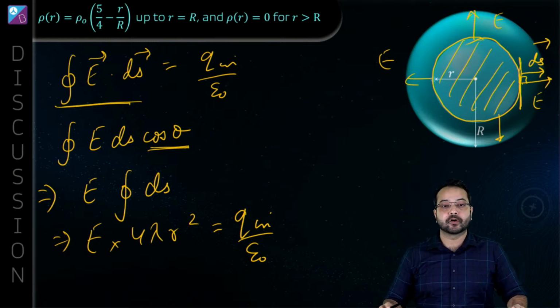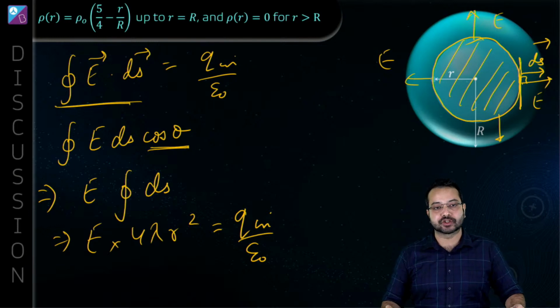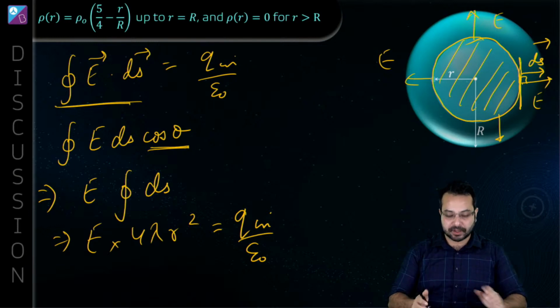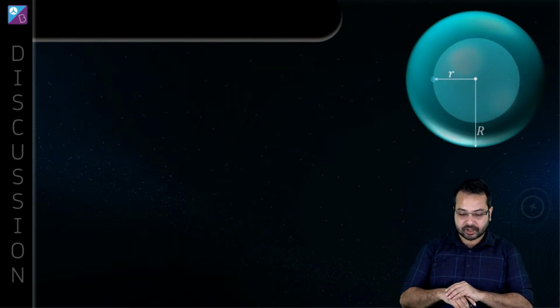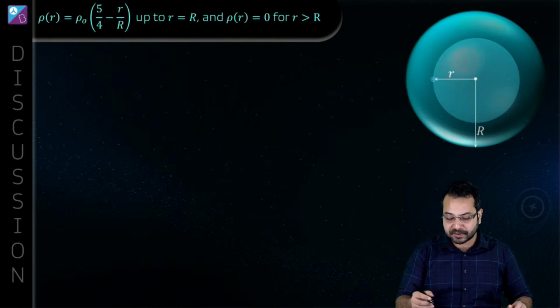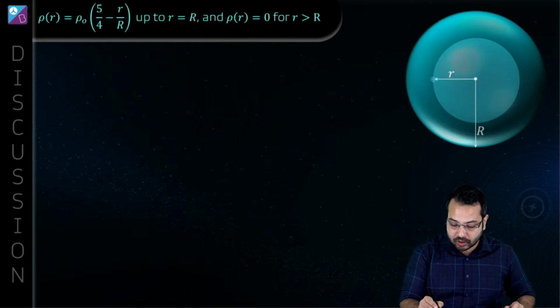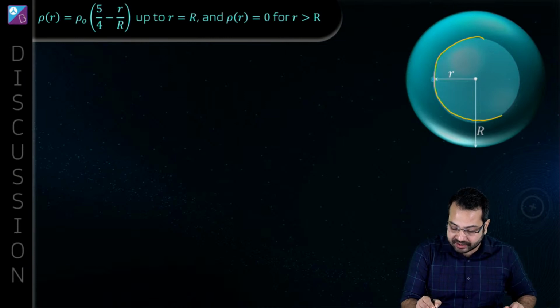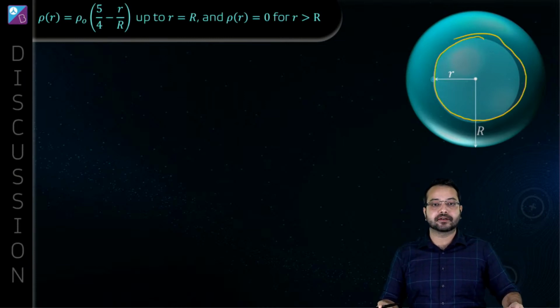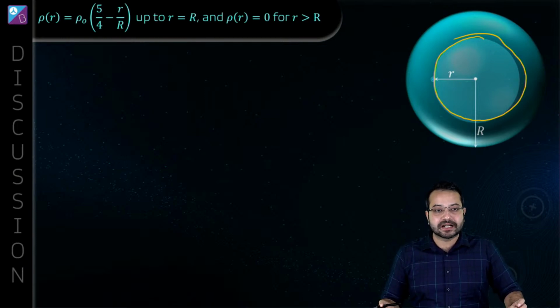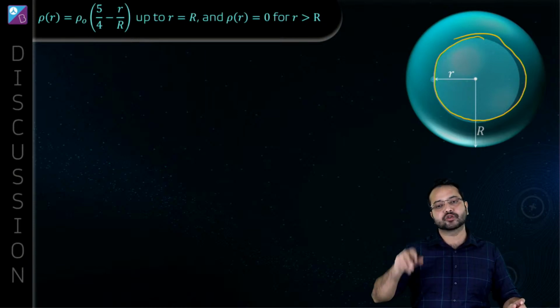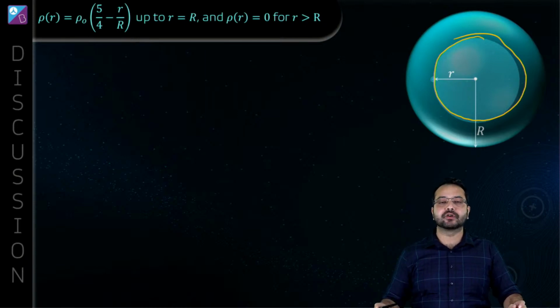Is E constant? E is only constant in magnitude, it is not constant in direction. The direction is going to be changing at every point, but the magnitude is constant. Our job is to find out the charge enclosed inside this Gaussian surface.